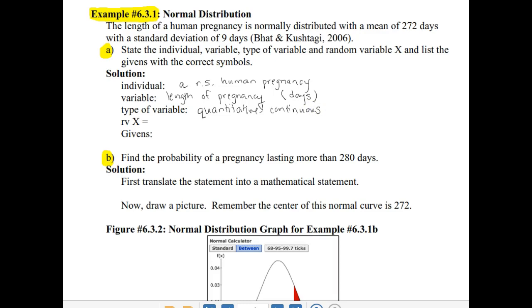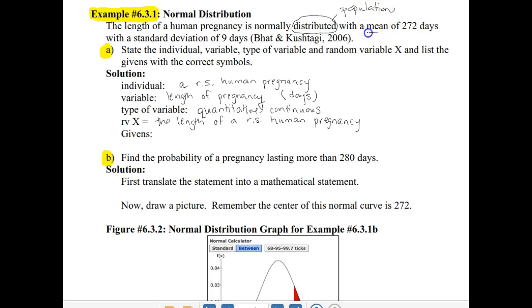All right, so for a continuous random variable, our random variable x is going to be the measurement of a single object. So in this case, x is the length of a randomly selected human pregnancy. Now it told us to list the given information with the correct symbols. When we are talking about distributions, these are for the entire population.